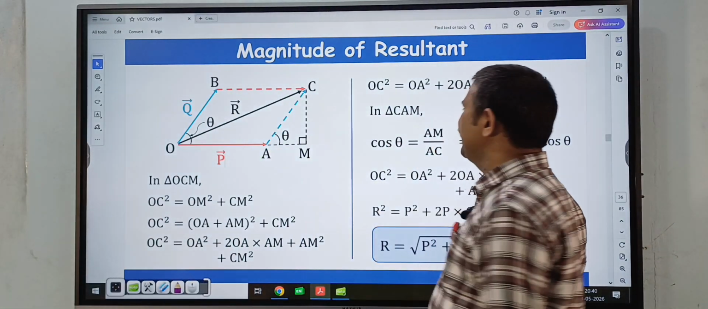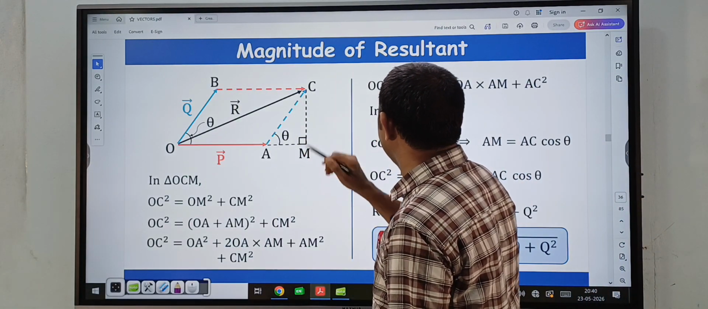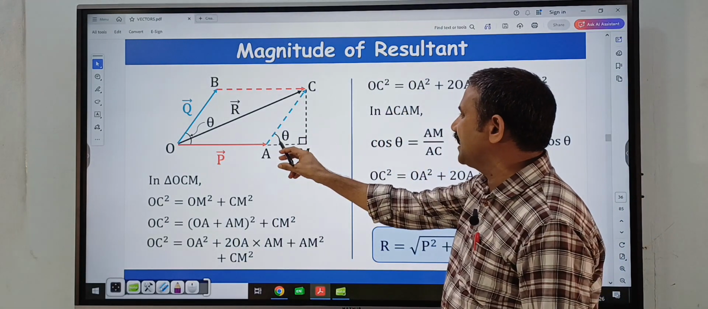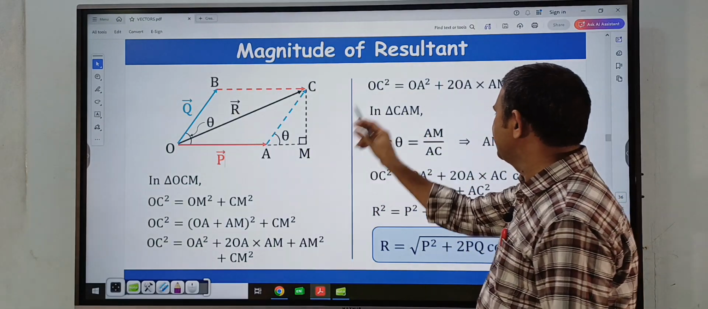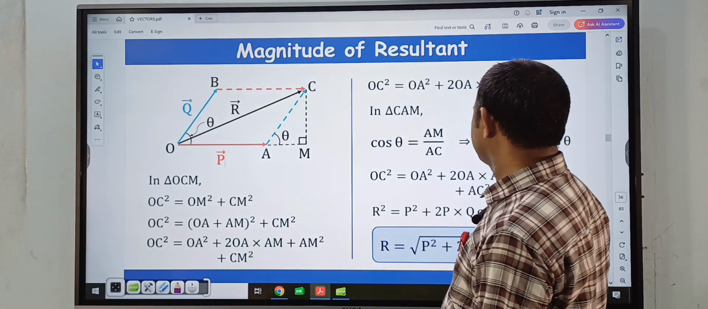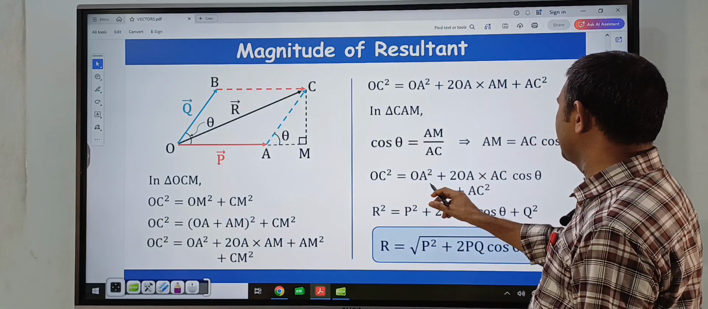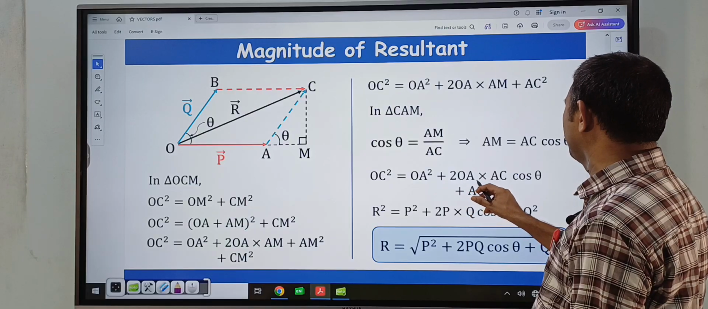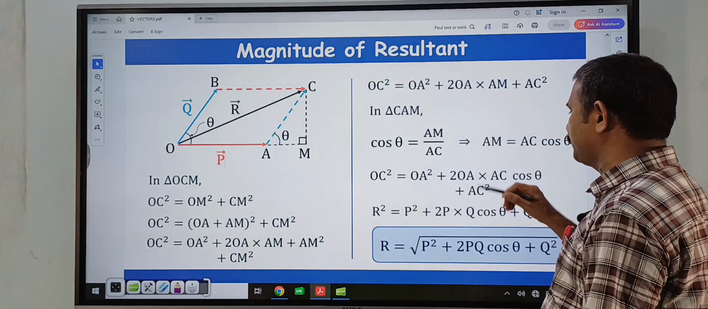Like so, here in this triangle CAM, write cos theta. Cos theta is equal to what? Adjacent by hypotenuse. Cos theta is equal to AM by AC. AM is equal to AC into cos theta. So here now write OC square is equal to OA square plus 2 OA into AM, replaced by AC cos theta, plus AC square.